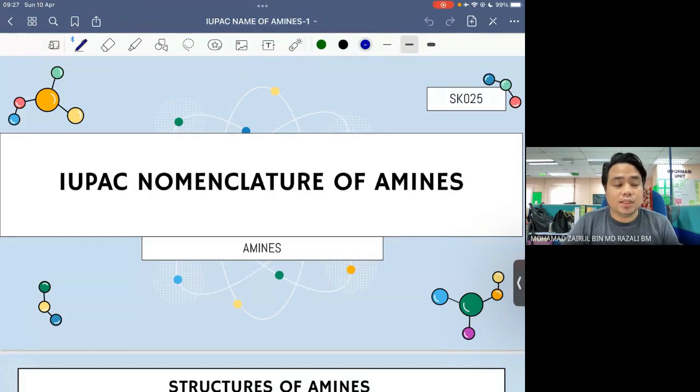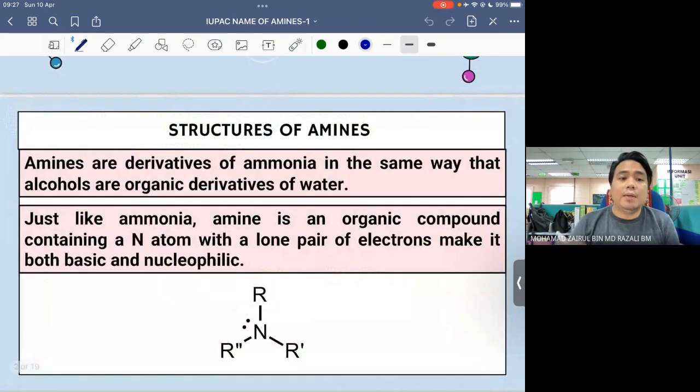Okay, so for today's lesson, we're going to learn about a new chapter, which is chapter 18, Amine. For the first part of this lesson, we're going to learn about the IUPAC nomenclature of amine. By the end of this lesson, you should be able to name the given amine based on the IUPAC system.